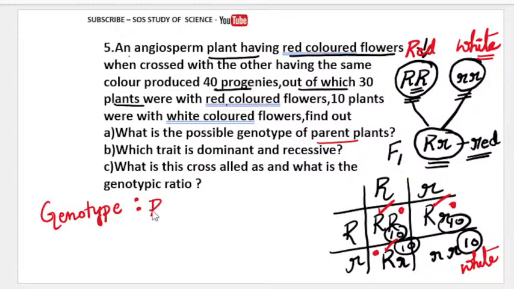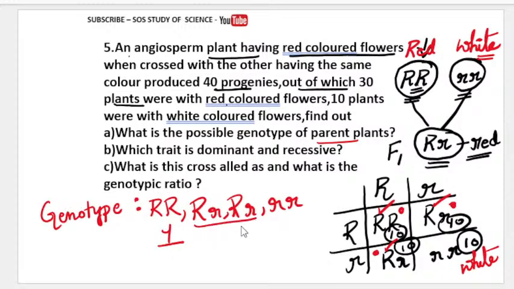Okay, so we got capital R, capital R, then capital R, small r, then capital R, small r, then small r, small r. So this is completely homozygous, same type of allele. We got 1. This is completely heterozygous. We have both dominant and recessive trait. There are 2. This is completely homozygous because there are same type of alleles. So this is also 1. So homozygous red, heterozygous red, homozygous white. So this is the genotype, children.